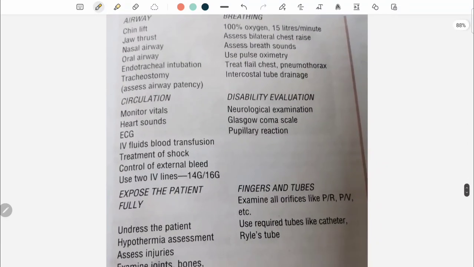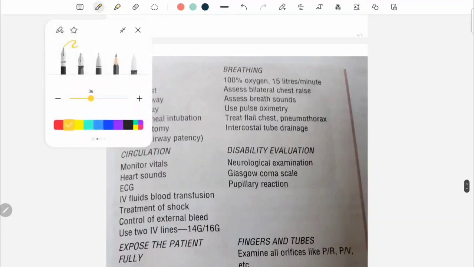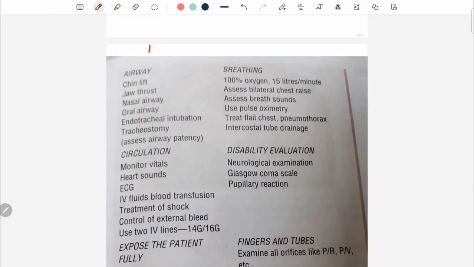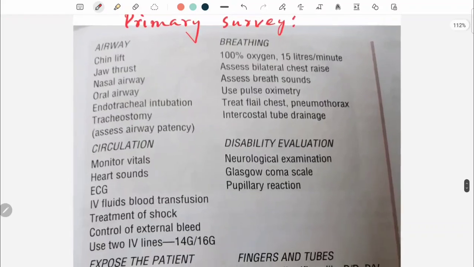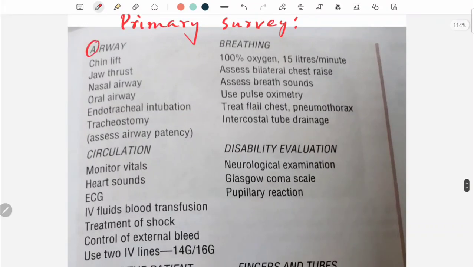So this table is the absolute primary survey. You need to learn this table by heart. So, primary survey, as I told you, the mnemonic A, B, C, D. A for airway.